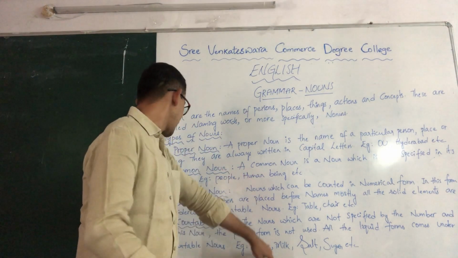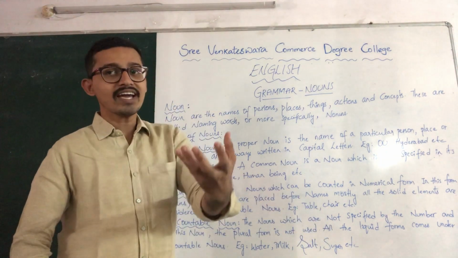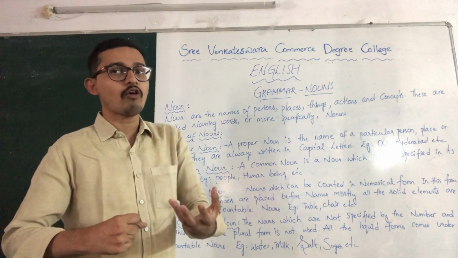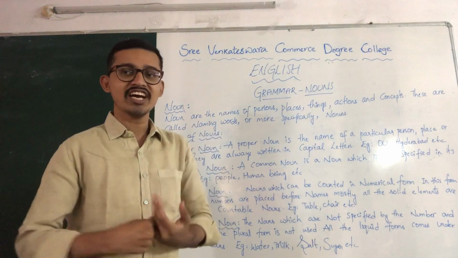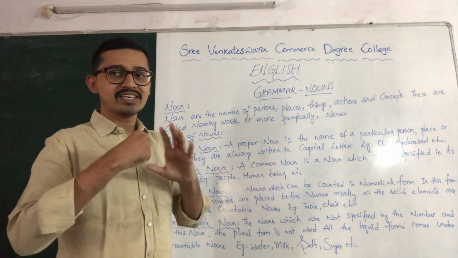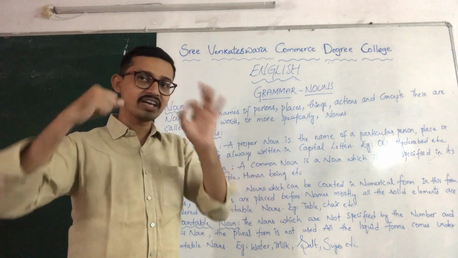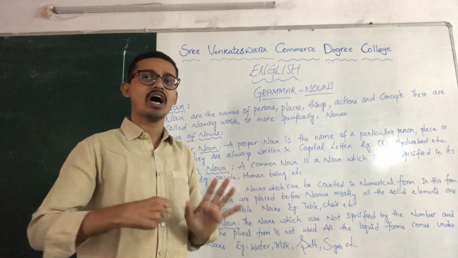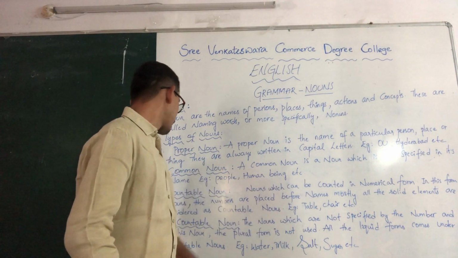Likewise, what is the example they have given here? Table. See, we can count table in a numerical form. There are 2 tables in the classroom. There are 3 chairs in the classroom. It means we are counting it. So countable nouns can be counted and a number is presented in front of the name of the noun.